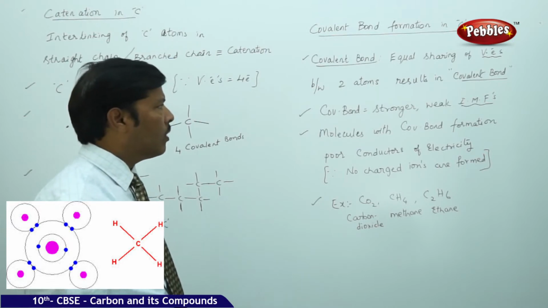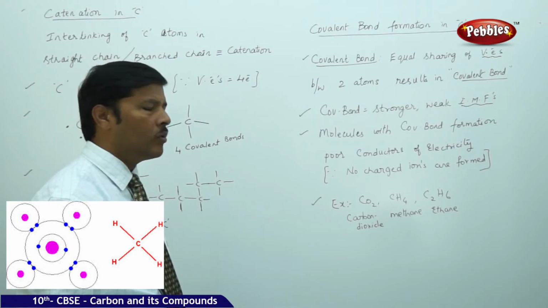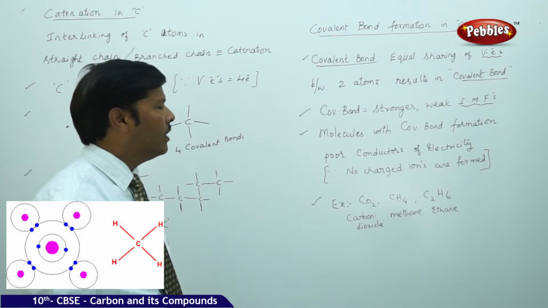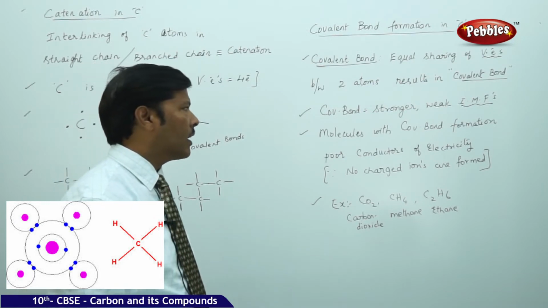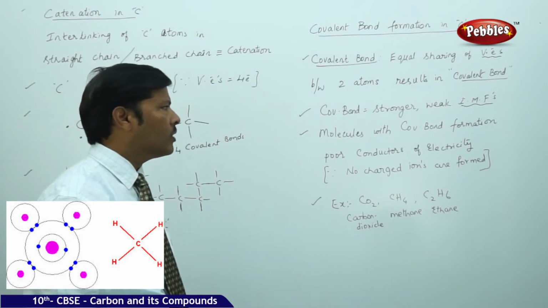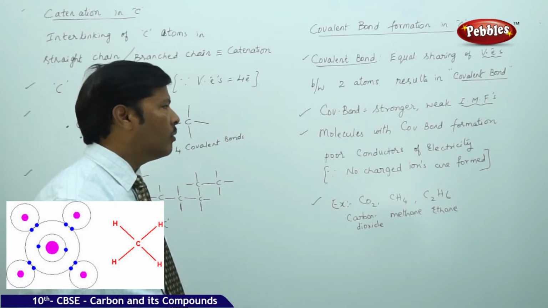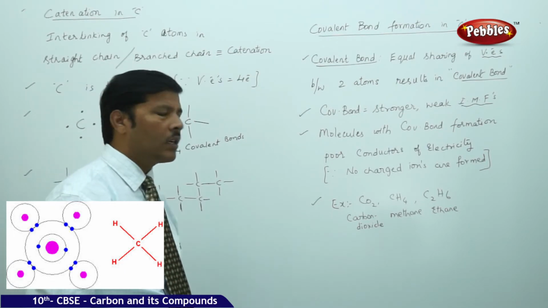These bonds, no doubt, are all covalent bonds and they are strong, but because they have weak intermolecular attractive forces, they do not ionize, and if they are not able to ionize, then they are poor conductors of electricity.